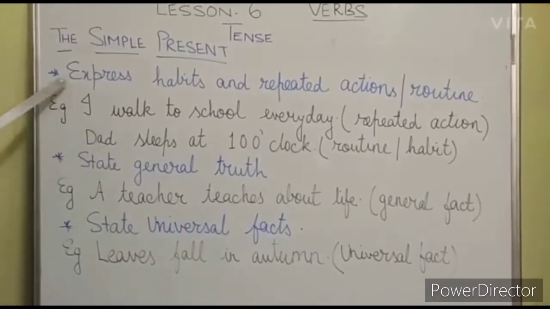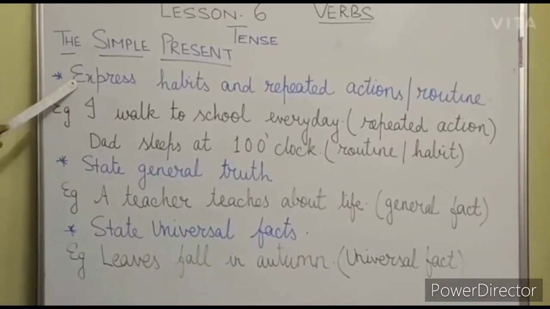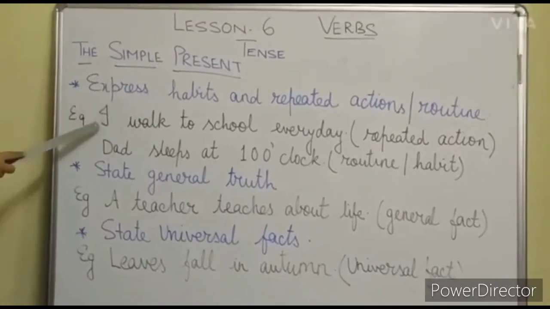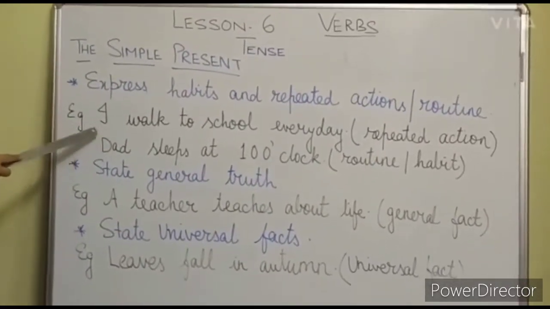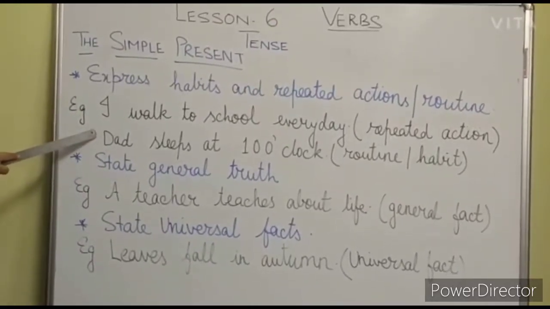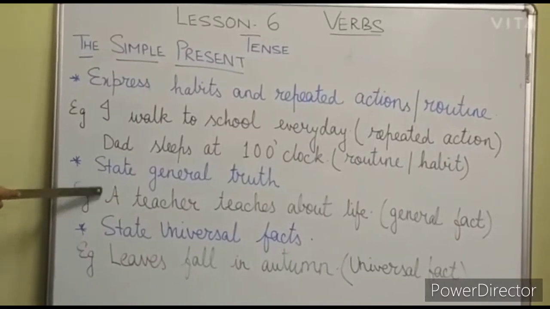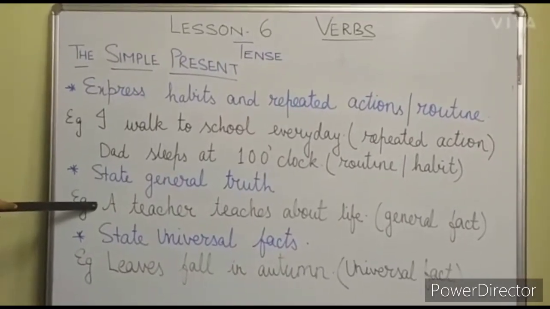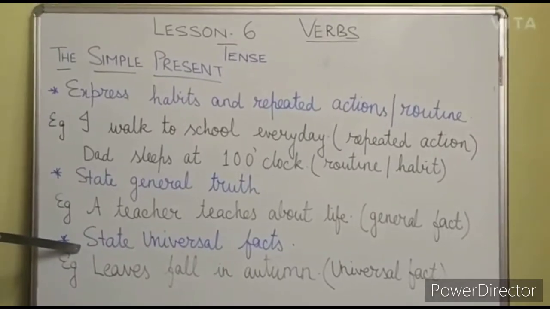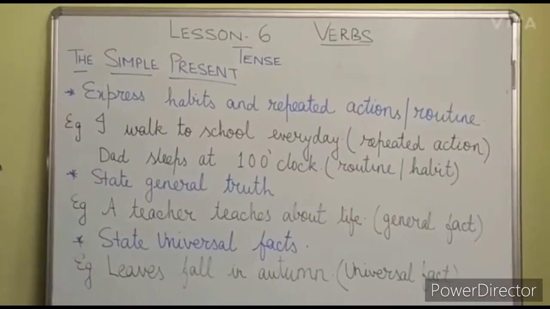So I am again repeating. Simple present expresses habit or repeated action or routine. Like I walk to school every day. It is repeated action. And about routine or habit, Dad sleeps at 10 o'clock. General truth. A teacher teaches about life. It is a general truth. Universal fact. Leaves fall in autumn.